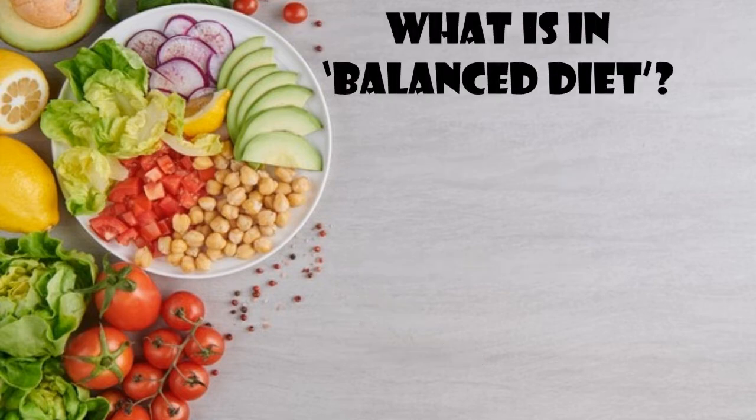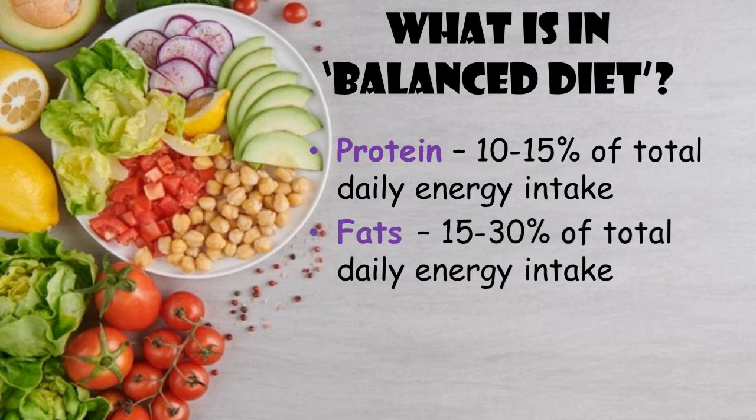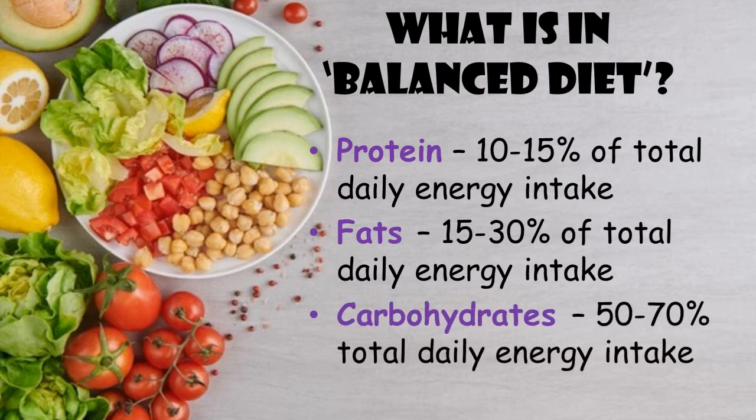Then we all know the balanced diet. So let's see what is in a balanced diet, that is, the composition of the diet. First, protein should be 10 to 15% of total daily energy intake. In the case of fat it is 15 to 30%, and carbohydrate it is 50 to 70%. So this composition makes the balanced diet. Try to remember these percentages exactly.